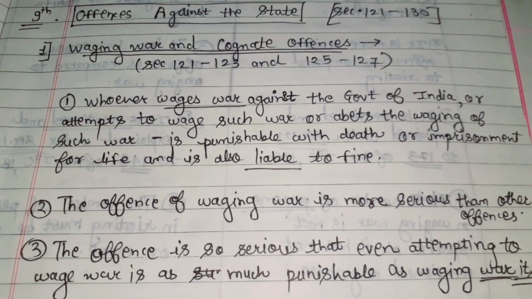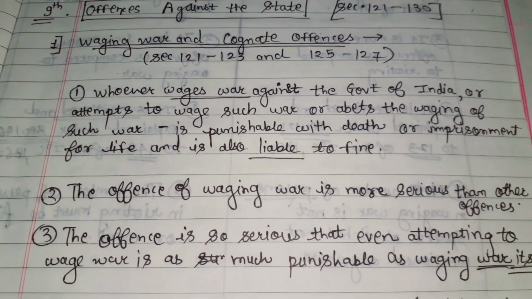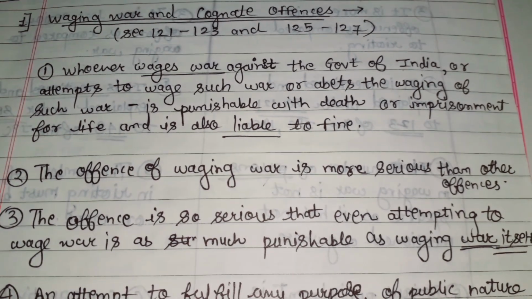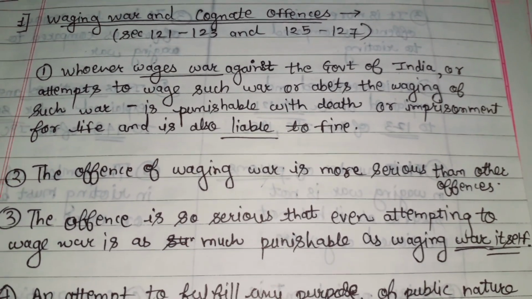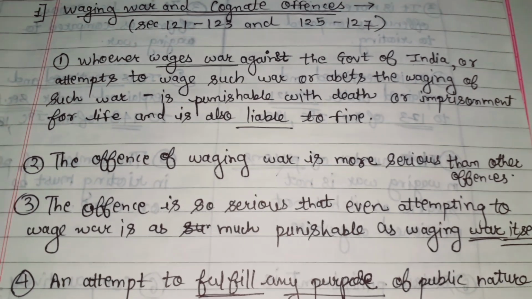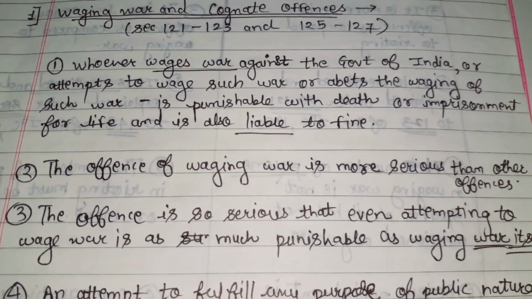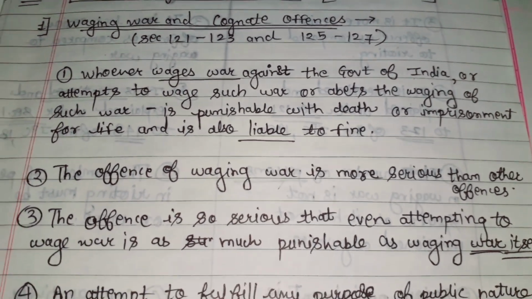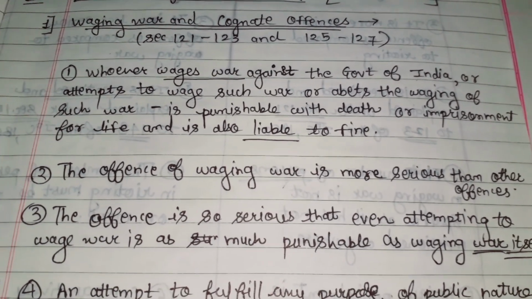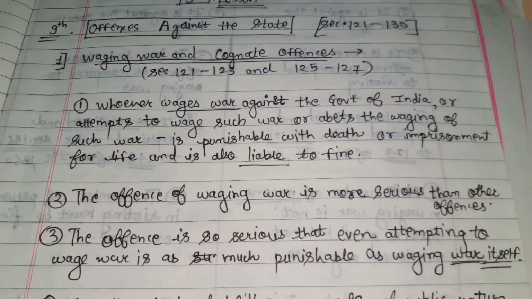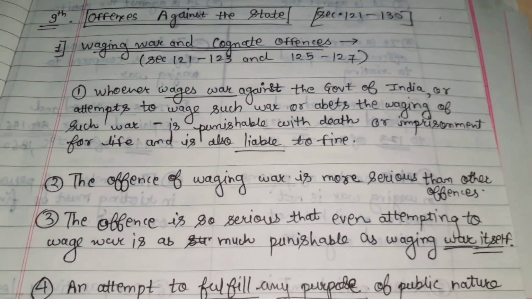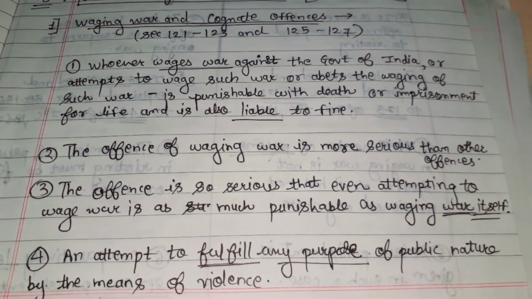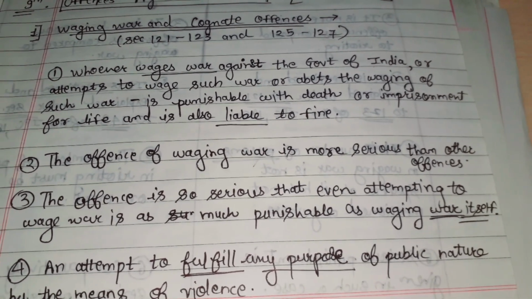So whoever wages war against the government of India, or attempts to wage such a war, or abets the waging of such a war, is punishable with death or imprisonment for life and is also liable for a fine. Means the one who wages war against the government of India, or attempts or abets, will be punishable with death or imprisonment for life. The offense of waging war is more serious than other offenses. The offense is so serious that even attempting to wage a war is as much punishable as waging war itself.